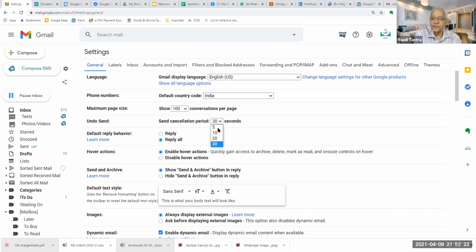There are options 5 seconds, 10 seconds, 20 seconds and 30 seconds. So maximum is 30 seconds. After 30 seconds, you are on your own.